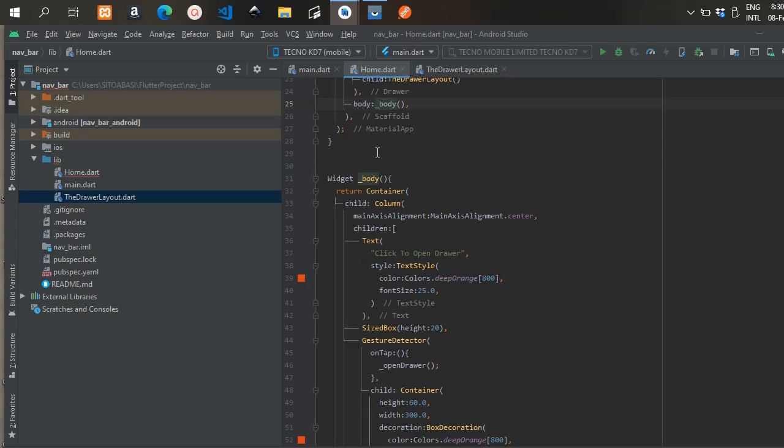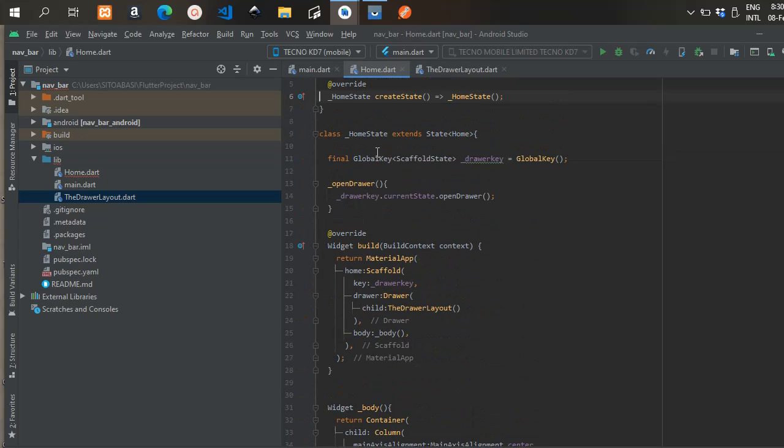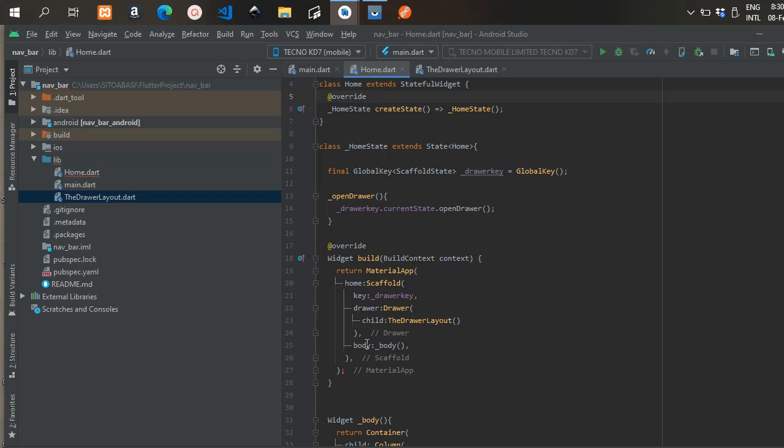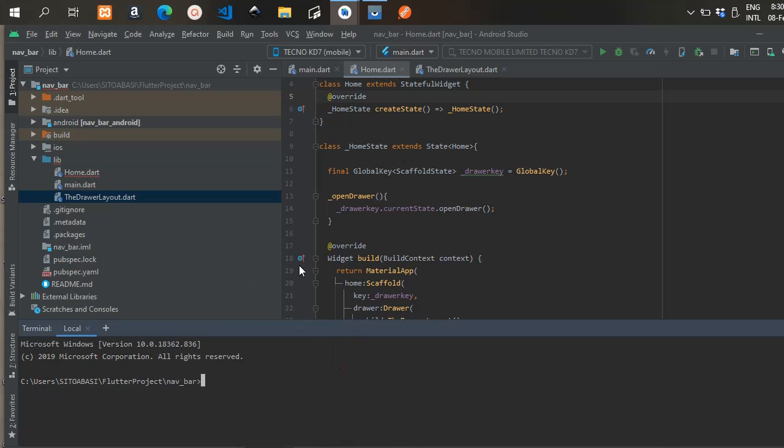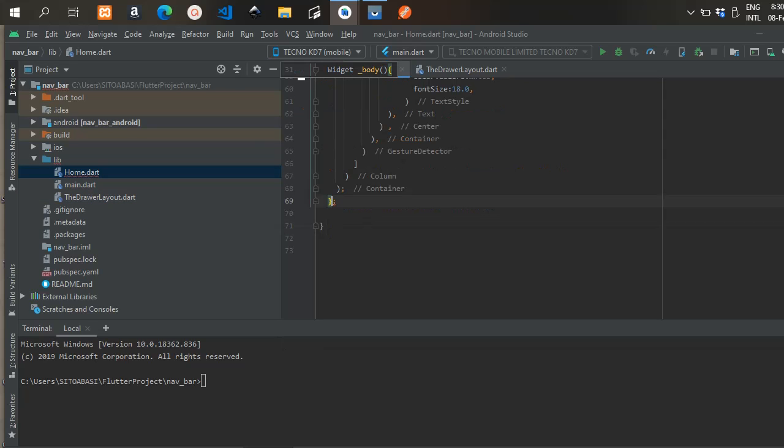Let me wrap this in a gesture detector. We're going to use the gesture detector to detect tap events, so that when the user taps on the button, it will execute the openDrawer function. The gesture detector helps you detect gestures.